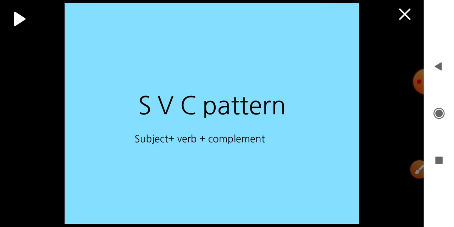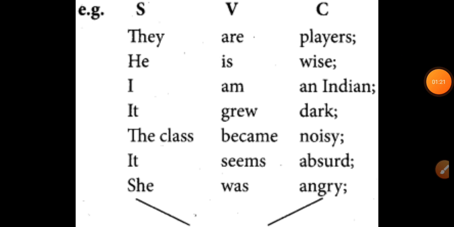Let us see examples of SVC pattern. Look at these examples. They all belong to the SVC pattern: subject, verb and complement. Such a sentence can never be changed into a passive voice because it doesn't have an object. It only has a complement. We can never change such sentences in the passive form. First example, they are players. Here players only refers to some position.